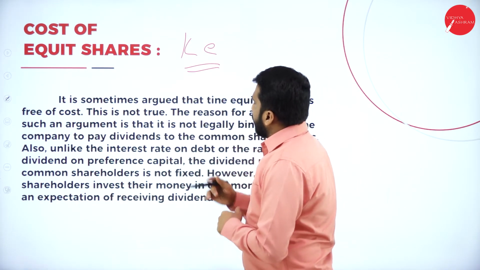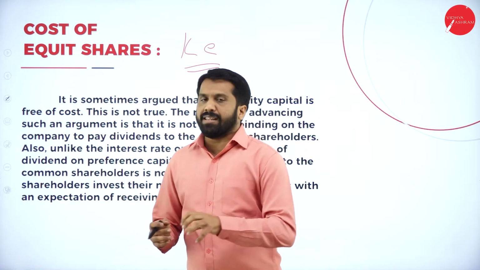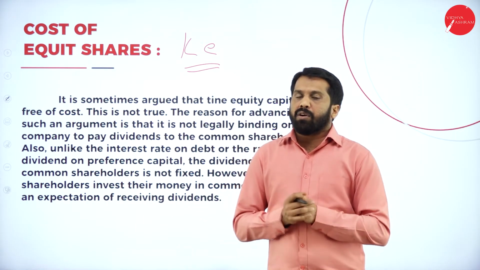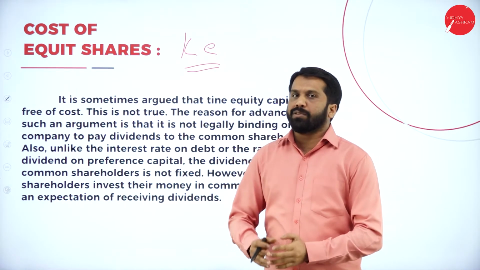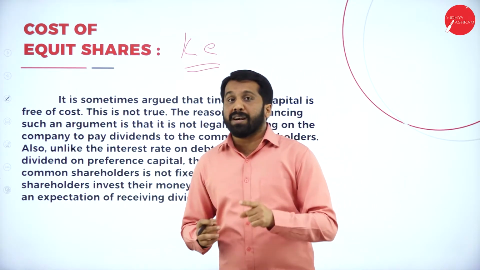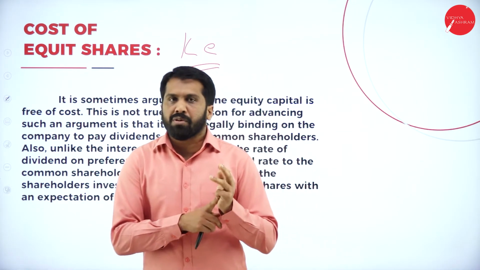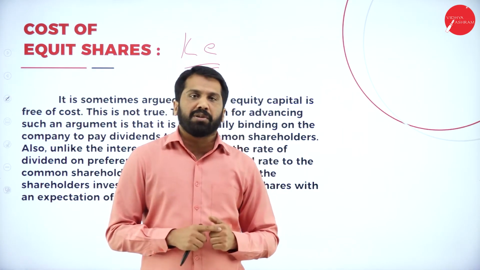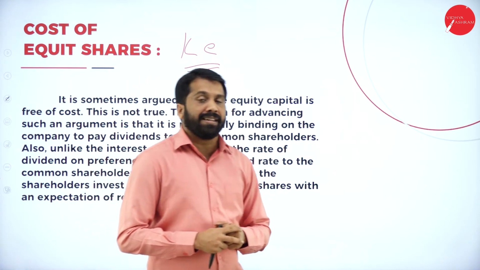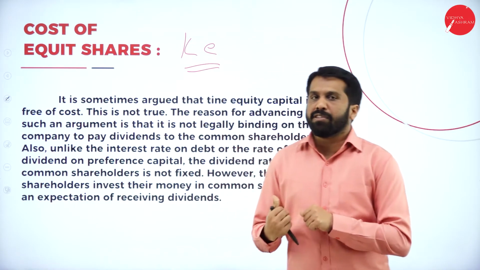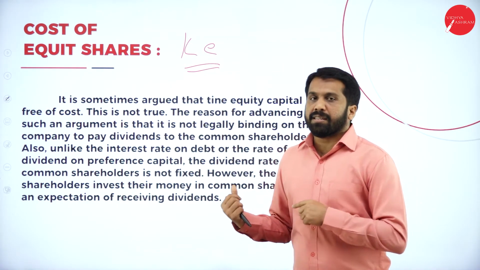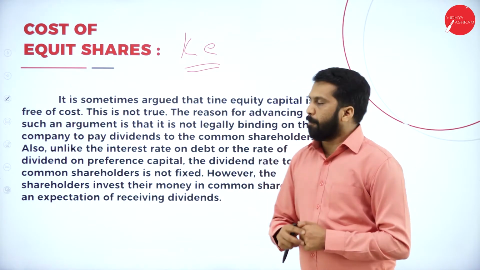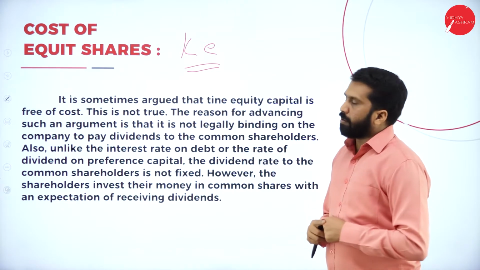Now, they are the owners of the company means whatever profit the company earns, everything goes to whom? Equity shareholders. But after paying to the debenture holders, after paying to the preference shareholders, the rest will go to equity shareholders. But if the company is running under loss, then the equity shareholders will not get anything, and they have to suffer those losses. Now, these are the qualities of equity shareholders.